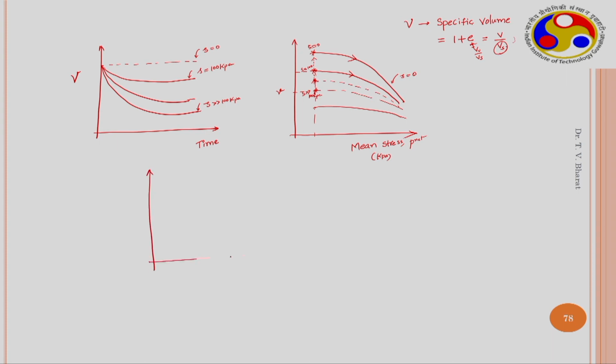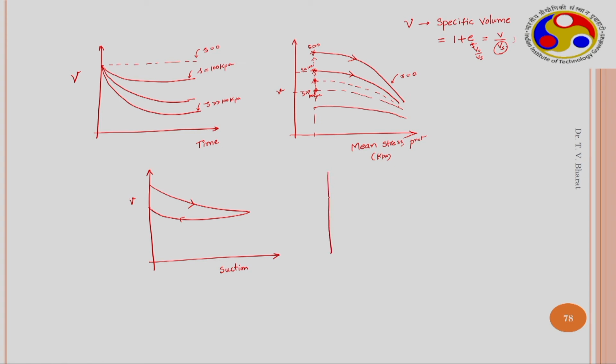Similarly, the specific volume can be plotted with suction for drying and wetting. When the suction is increased, the specific volume will decrease, because with the increase in suction the water content decreases. So, due to the decrease in water content, the specific volume will decrease. When you wet it, the specific volume increases, but it does not increase as much as we obtain in the drying state.